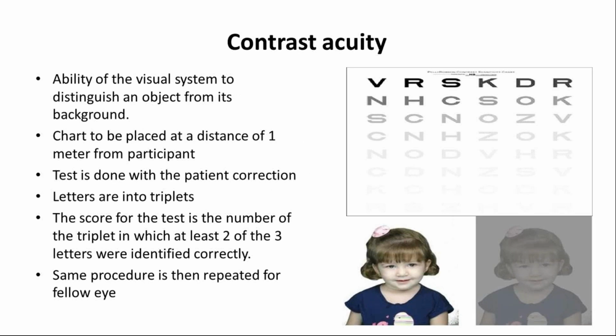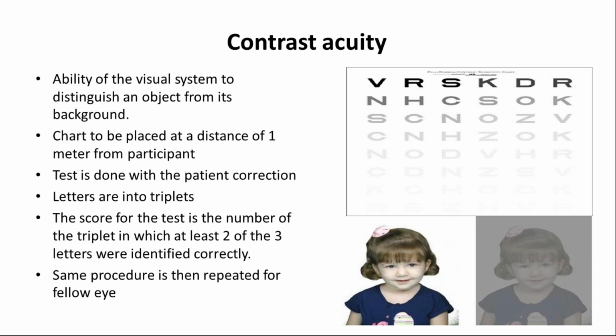Now moving towards the contrast sensitivity test. It is the ability of the visual system to distinguish an object from its background. So it is a very useful tool in early detection of various diseases. It is a purely qualitative test. That is, it tests the functional vision, or how well an individual sees visual objects, how he is able to manage things.